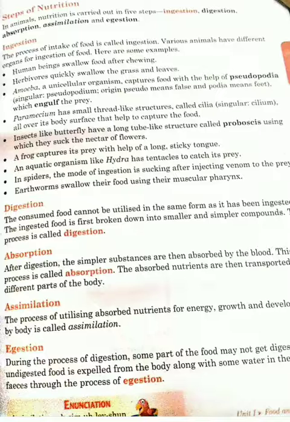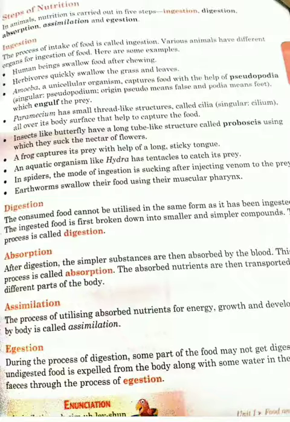Next we have done that nutrition is a process in which there is intake of food from external sources and utilization of nutrients present in the food for energy, growth, and development.